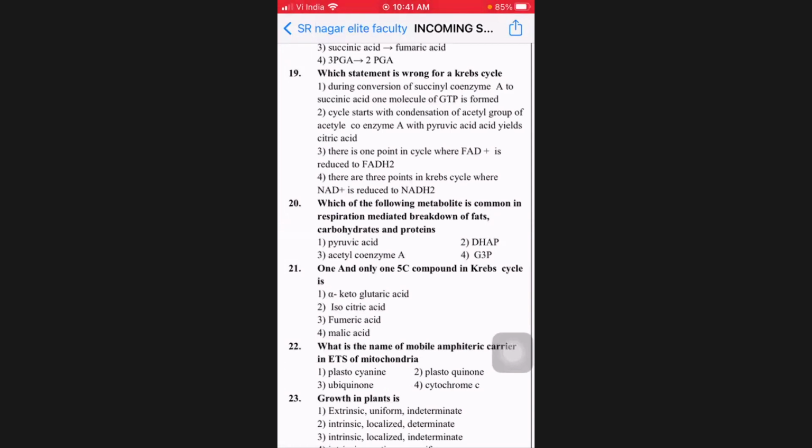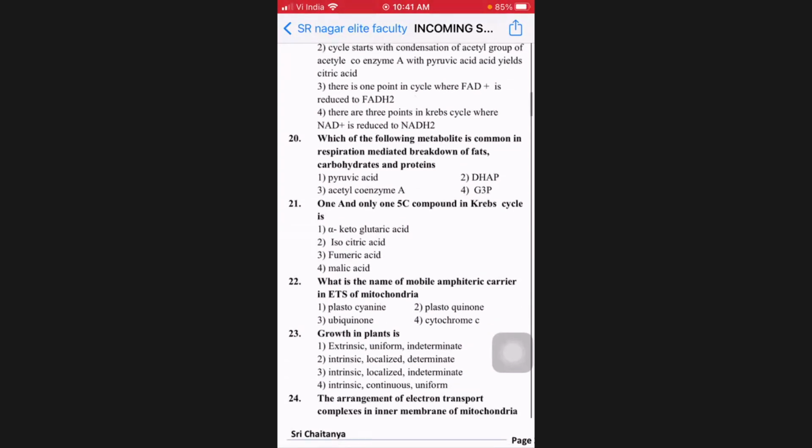20th. Which of the following metabolites is common in respiration-mediated breakdown of fats, carbohydrates, and proteins? Metabolite common in respiration-mediated breakdown. I was telling you, acetyl-CoA. Common for all the 3.